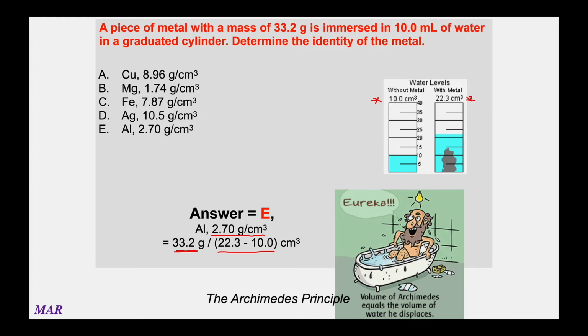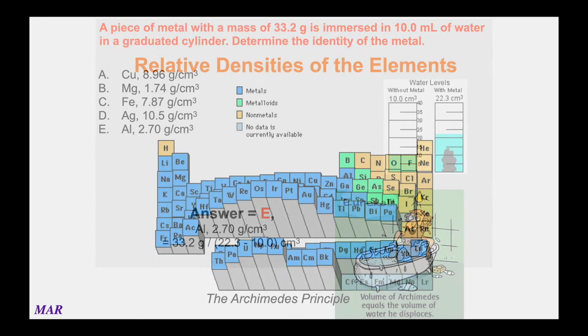And Archimedes is this person that supposedly was in the bathtub, and he sat in it, and he realized the water went up as he sat down. And he's like, oh yeah, okay, the volume displaced is equal to my volume. And he used it for metal. And supposedly it helped them to solve this problem they were having with fake gold versus real gold, which is kind of cool. So the number that you calculate, 2.7, is certainly closest up here to answer E, so that's where this one comes from.